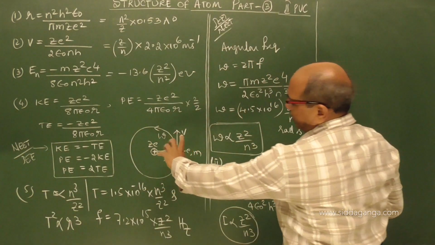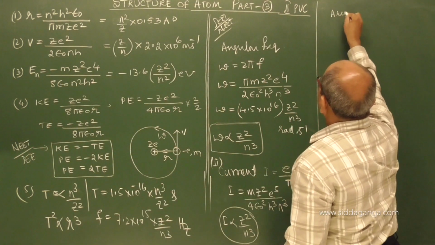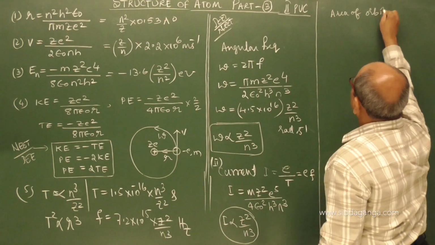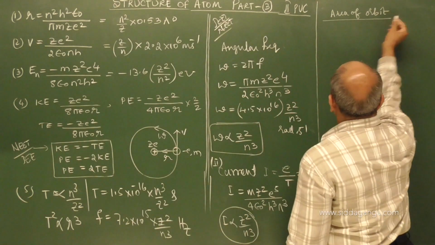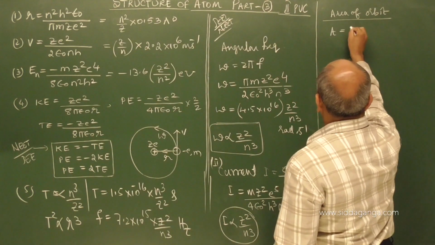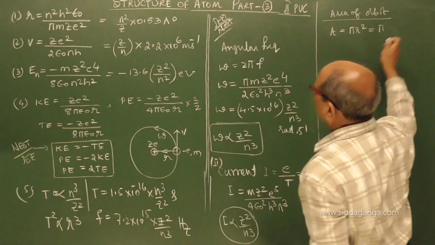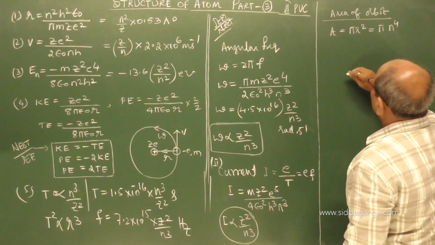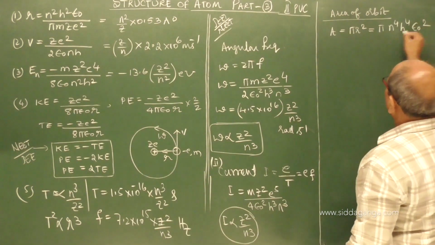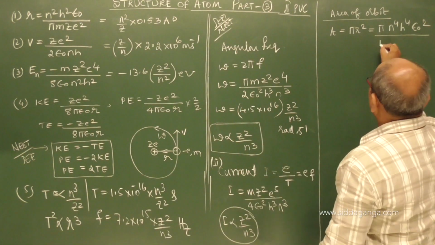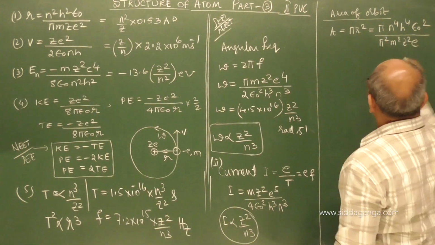So we got the frequency expression and the current expression. Now you can measure the area of this orbit. The area of the orbit can be obtained as pi r square. The r value we have is n to the power of 4, h to the power of 4, epsilon naught square divided by, squaring that, pi square m square z square e to the power of 4.